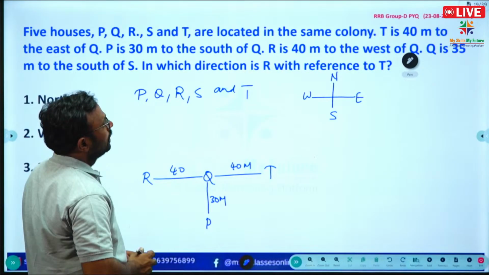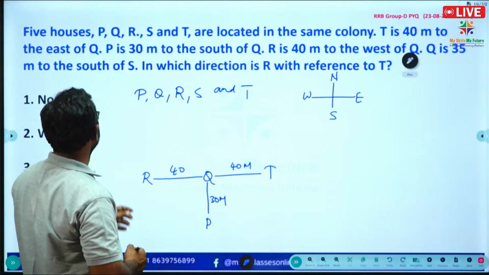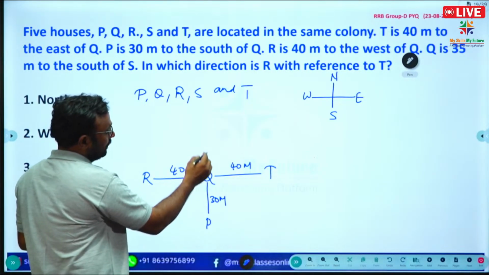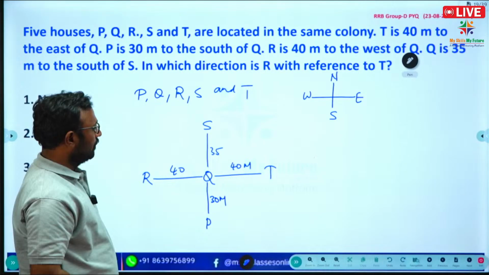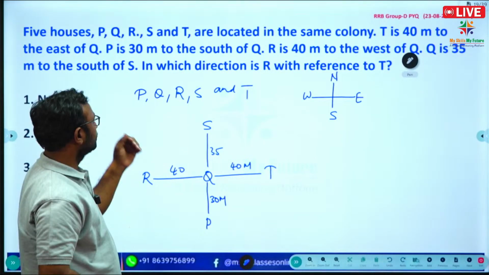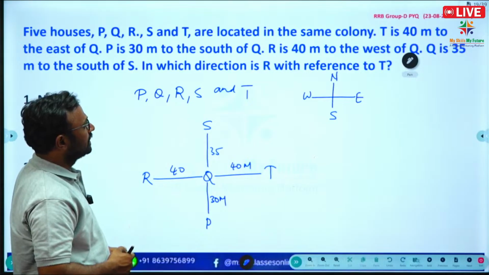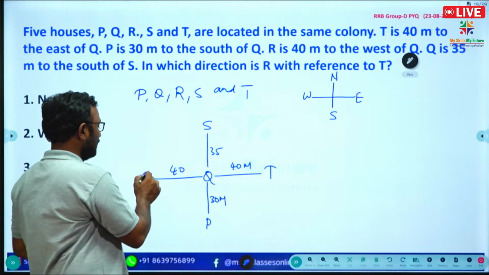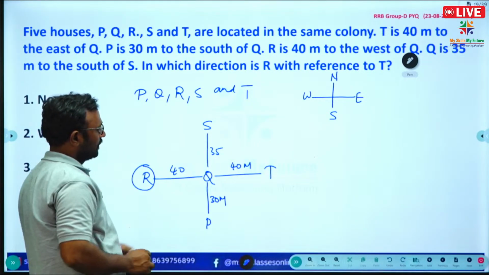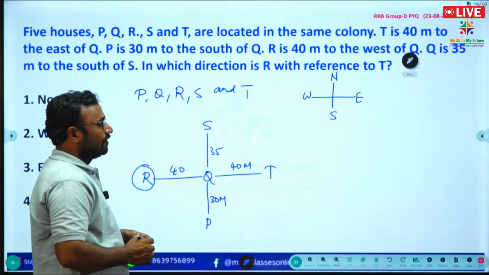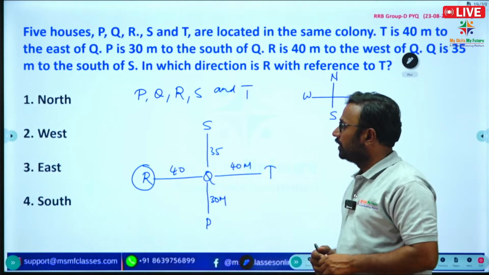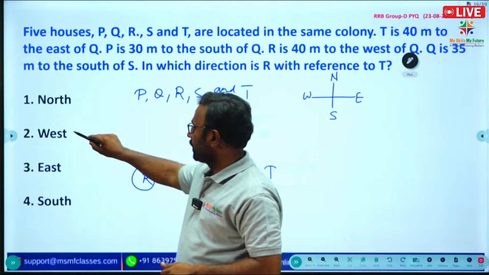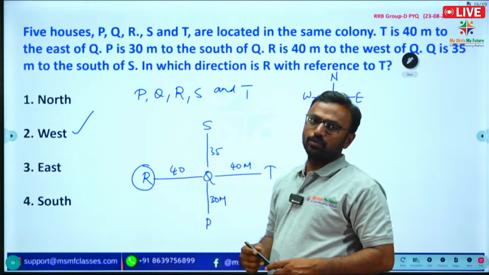Q is 35 meters to the south of S. So what is the question? In which direction is R with reference to T? R is west of T. So option 2 is correct.